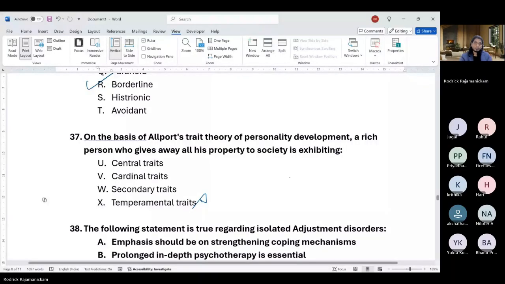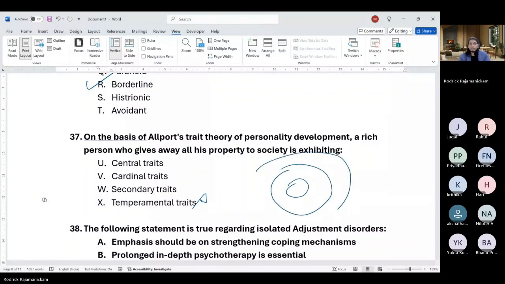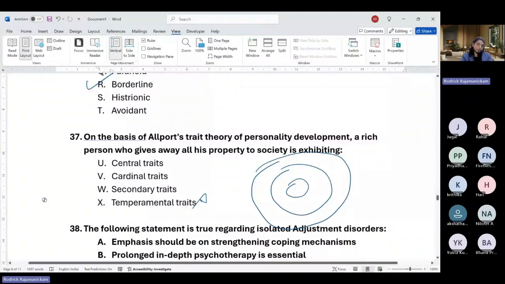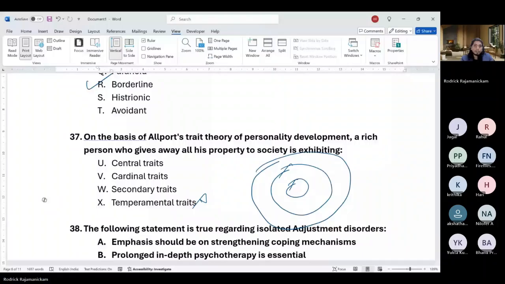Yeah, it is cardinal. So the very core is the cardinal thing. So they consider other things also core, more stable, but not as core as central. So here the person giving away the property is about a very core moral value, right? So that is more likely to be cardinal.